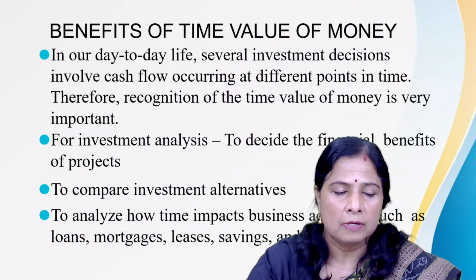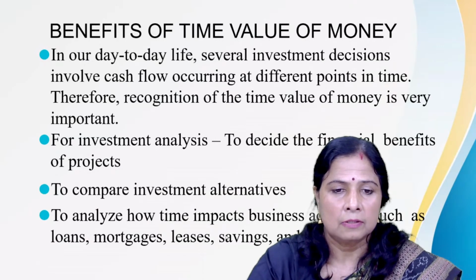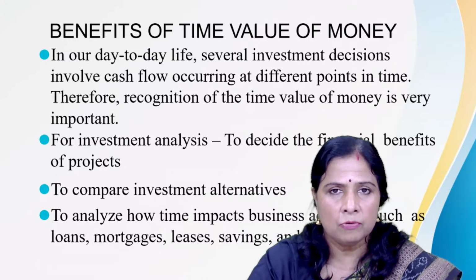When we are taking a loan against a mortgage, or taking a lease and paying installments each and every month, how much are we paying and how much benefit are we getting out of it? That is calculated by applying techniques like present value or future value, which are generally used under the time value of money, and that helps us to make the analysis.